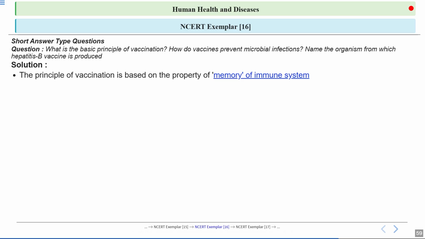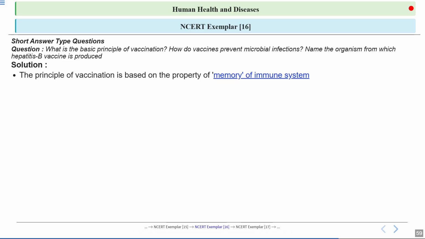okay, in vaccination, attenuated pathogen or weakened pathogen or the antigens of that pathogen is injected into the host, and the immune system will generate a response against this antigen or the weakened pathogen, and it will produce antibodies against that. Clear? And whenever there is a subsequent exposure to the same pathogen, a heightened immune response will be generated. This heightened immune response generates because of the memory cells.